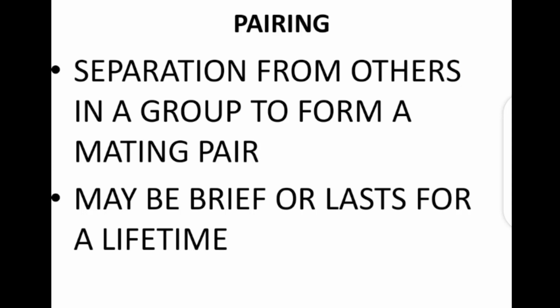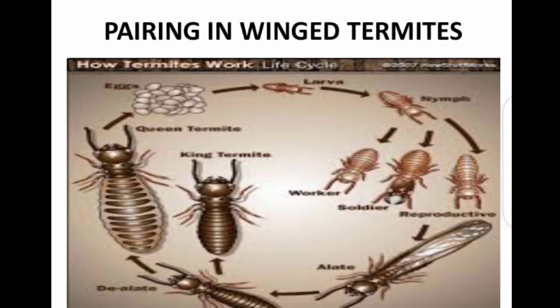Alright, we'll be looking at some animals that exhibit pairing. We'll be looking at some of them one by one. And in today's class, we'll look at three organisms that exhibit pairing. The first we'll look at is the winged termite. Now, there is usually a breeding season for the winged termite. And in this breeding season, usually the male and the female pair up. Now, when they pair up, they fly out to form a new colony.